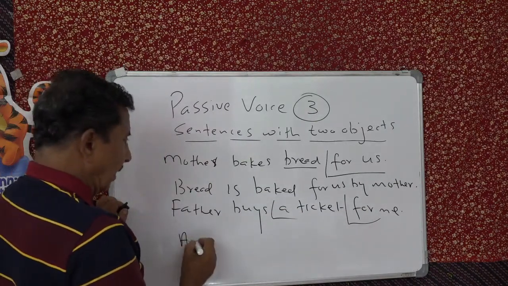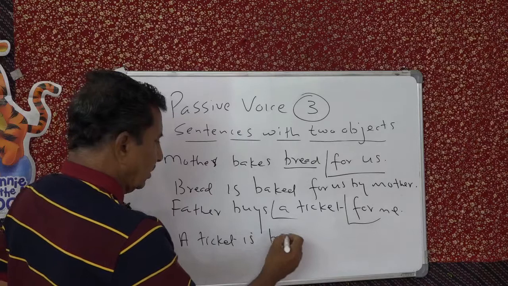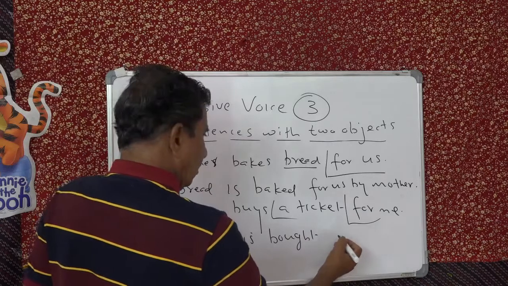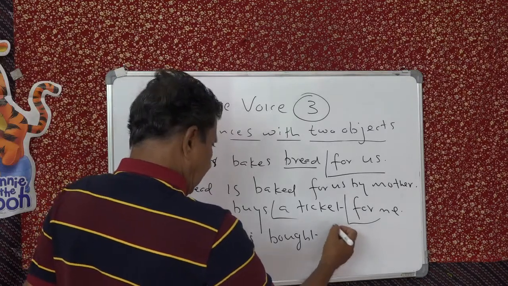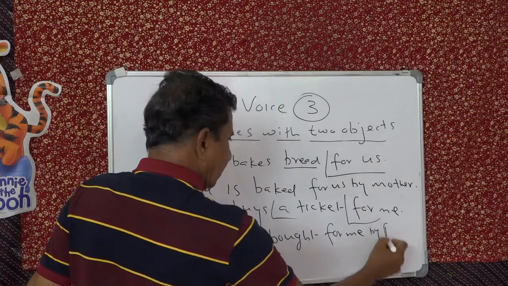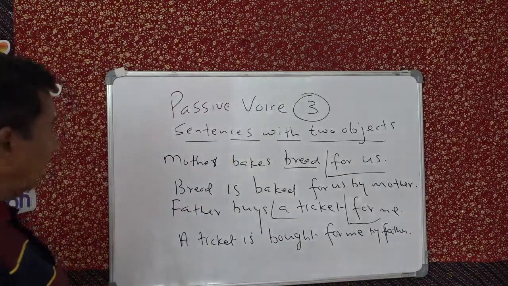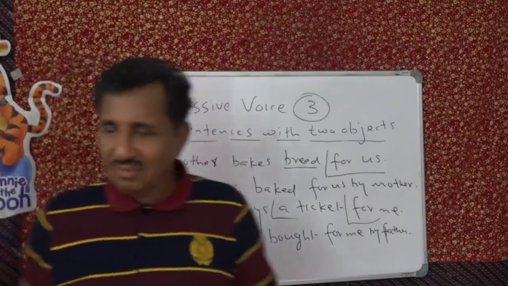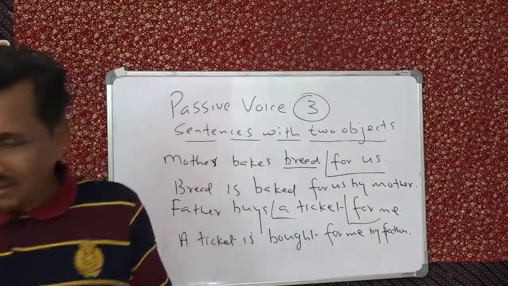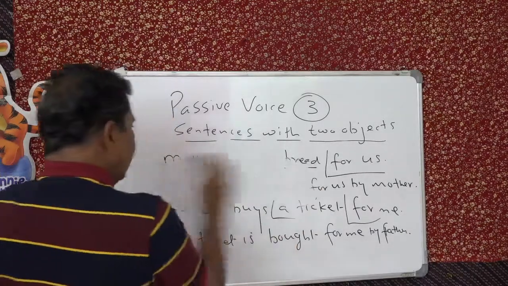So start like this: a ticket is bought for me by father. Listen. A ticket is bought for me by father. Did you get that one? It's very simple as that, yes. Right? I will take my duster. There it is.